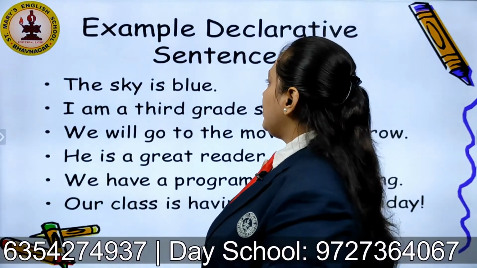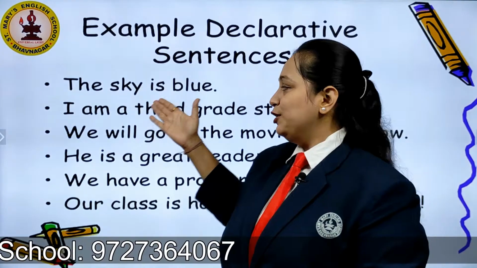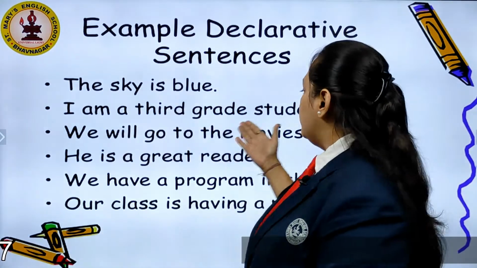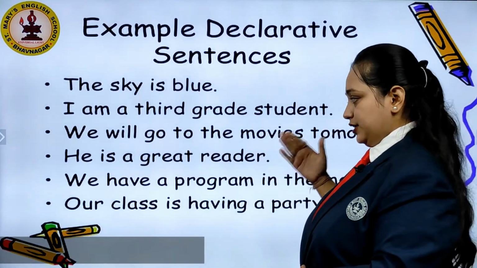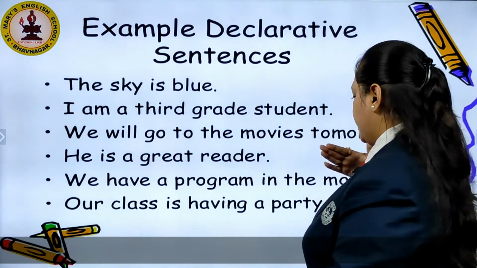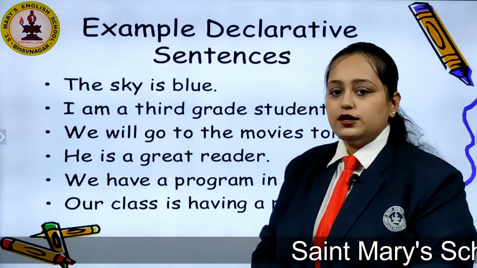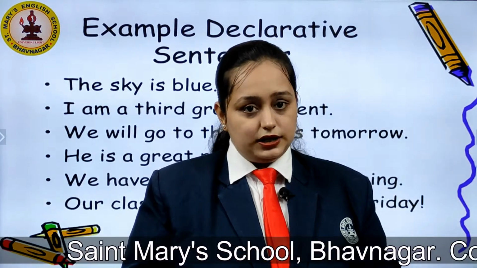Okay. Some more examples of declarative sentences. The sky is blue. I am a third grade student. We will go to the movies tomorrow. He is a great reader. We have a program in the morning. Our class is having a party on Friday. So students, I hope declarative sentence is clear to you.